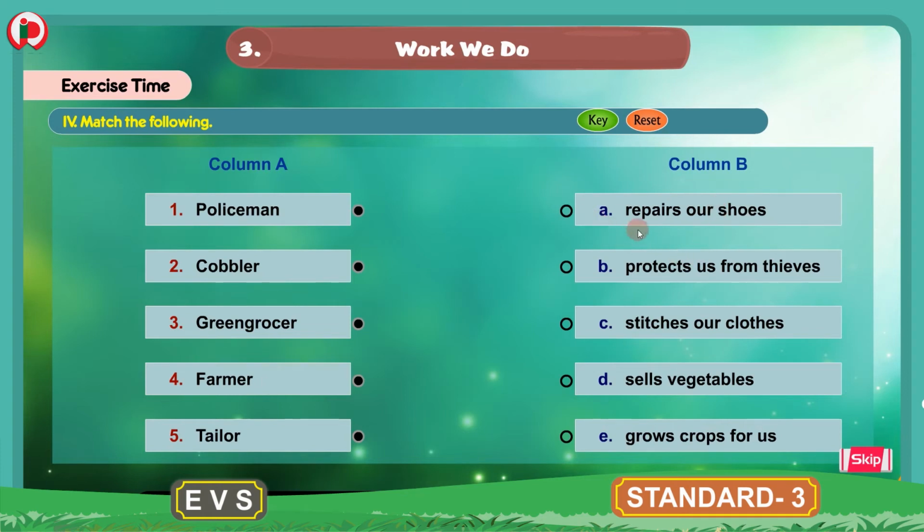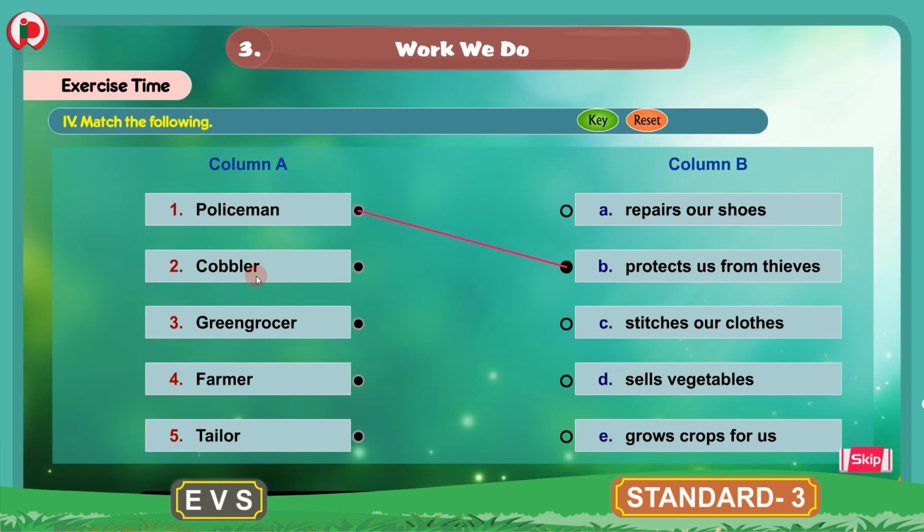So what are the things these people do is given in column B. These are A. Repairs our shoes. B. Protects us from thieves. C. Stitches our clothes. D. Sells vegetables. E. Grows crops for us. So we have to match the column A words with the things they do from column B sentences. 1 is policeman. What does a policeman do? Protects us from thieves. So we will match 1 with the B.